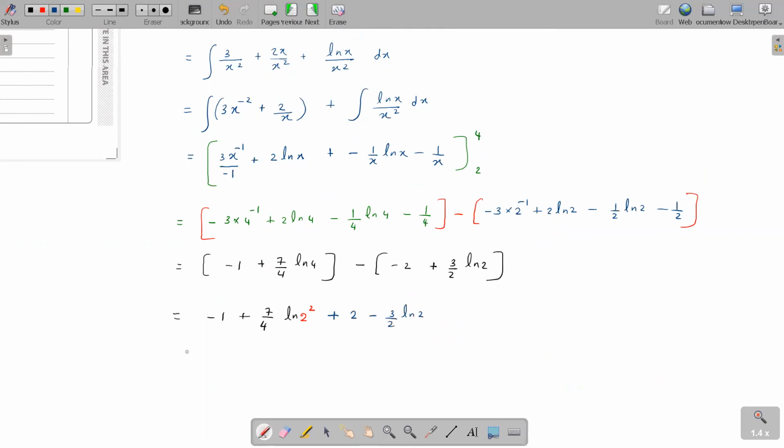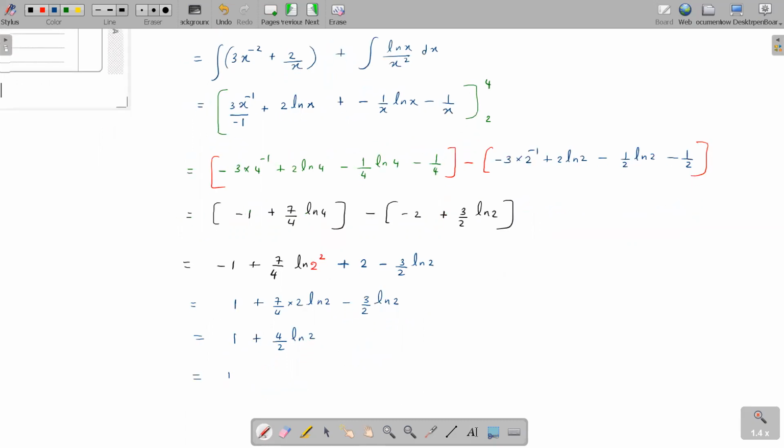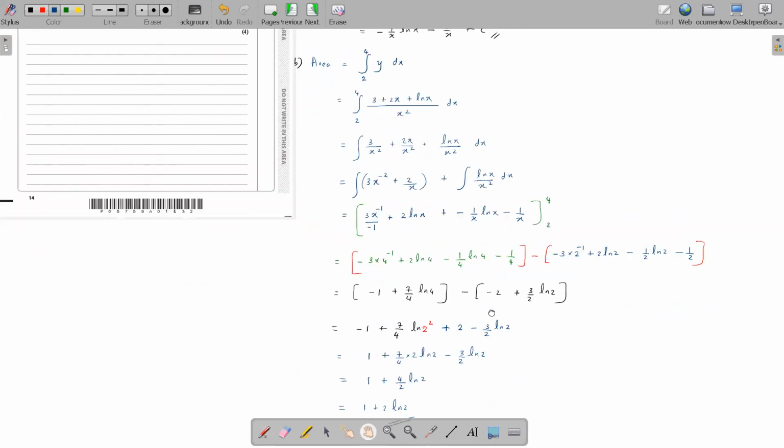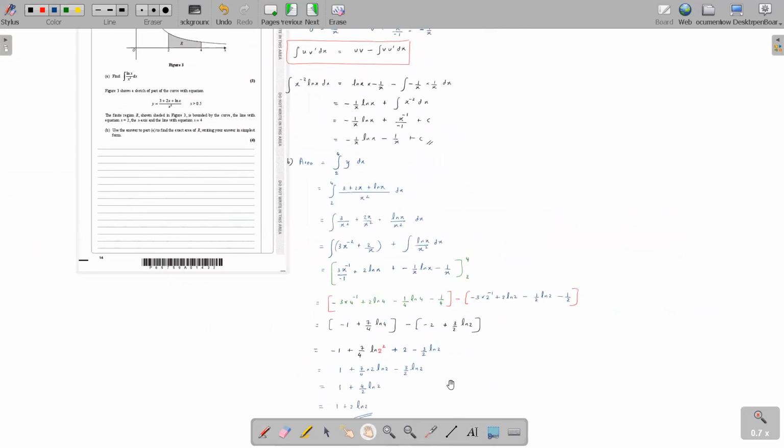So minus 1 plus 2 is 1. 7 over 4 times 2 gives 7 over 2 ln 2, minus 3 over 2 ln 2. 7 minus 3 is 4 over 2, which is 2. So 1 plus 2 ln 2 can be your answer in the simplest, exact form.